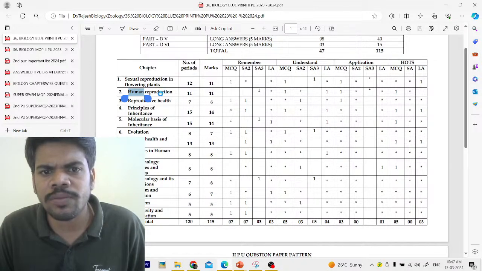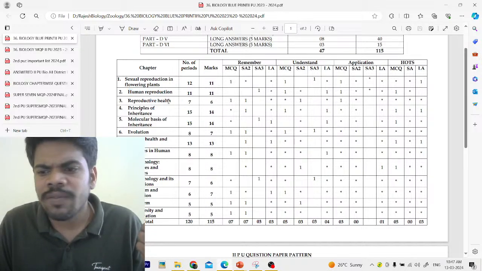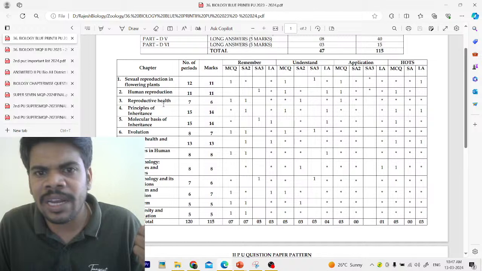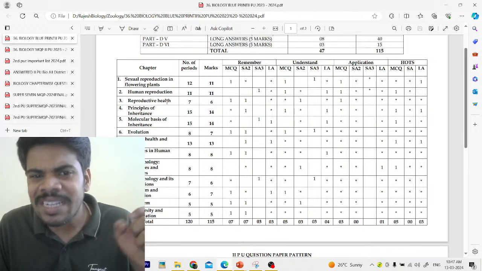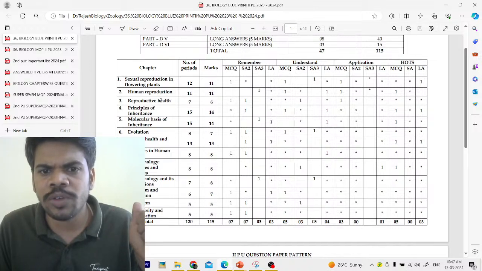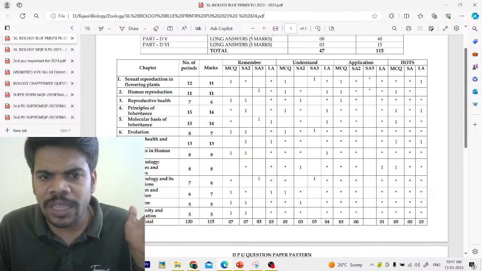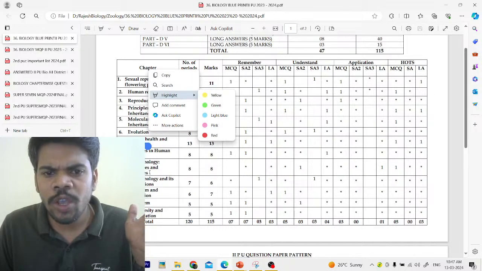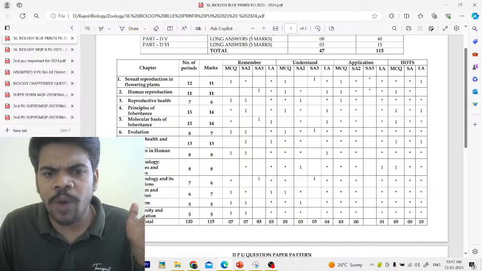Human reproduction. Please note down these topics. Within half an hour I will give you the complete clarity about the biology paper. You can get easily more than 60 marks. Reproductive health, human reproduction, principles of inheritance, human health and diseases, and organisms and population, biodiversity and conservation.